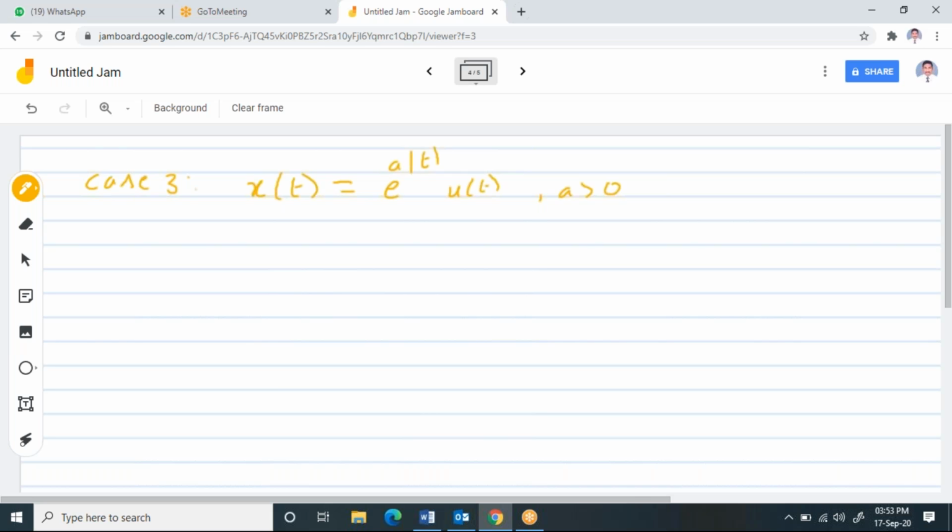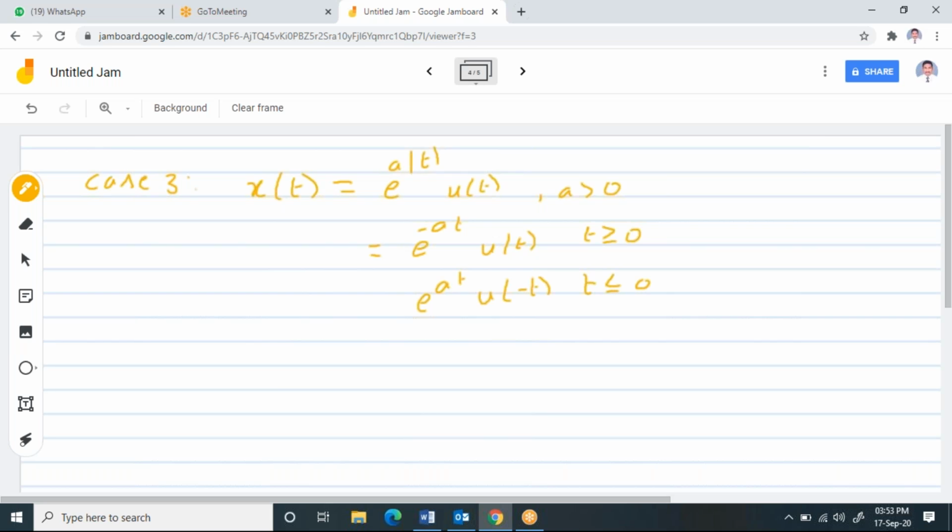Now you observe this, when you take the modulus, I can write this as e power minus at into u of t for t greater than 0, and e power at u of minus t for t less than 0.